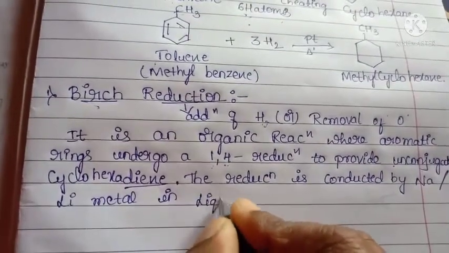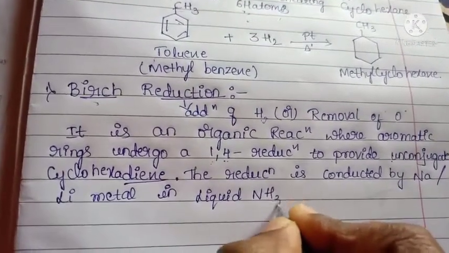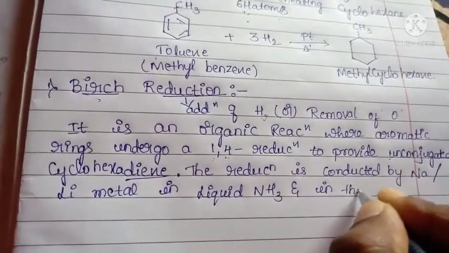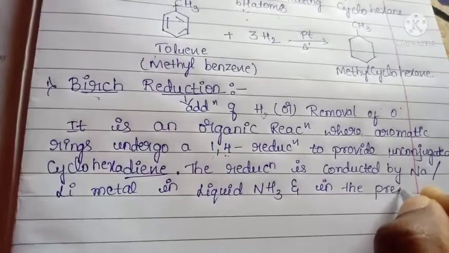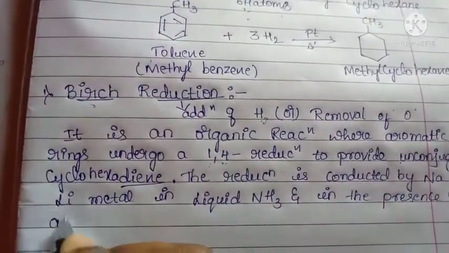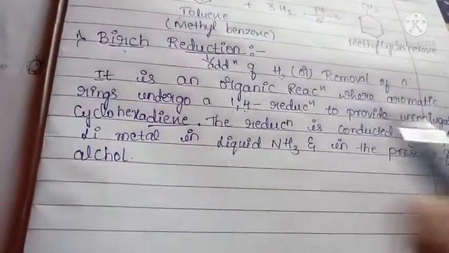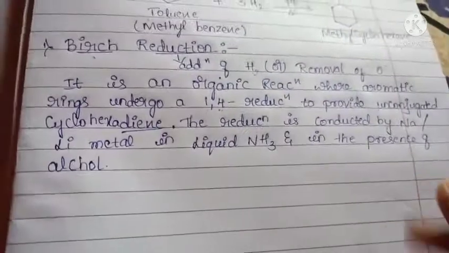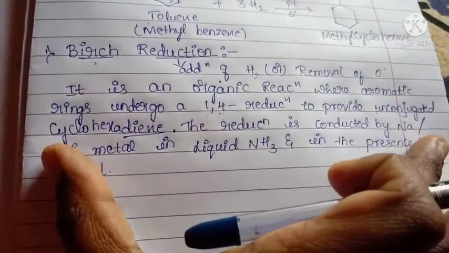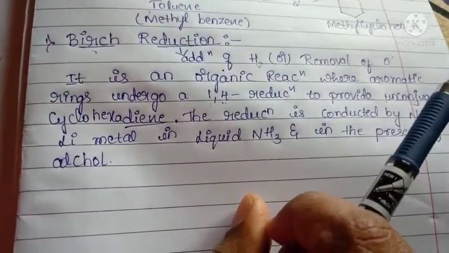It means this metal should be placed in liquid ammonia and in the presence of alcohol. Okay, this is the main statement of Birch reduction. If in your exam they ask, you have to write the explanation and then the reaction and also examples.